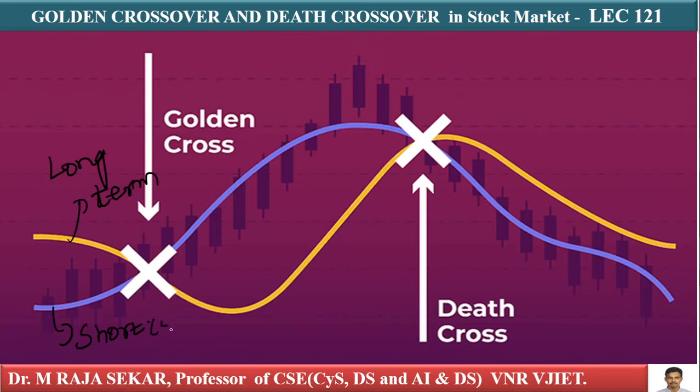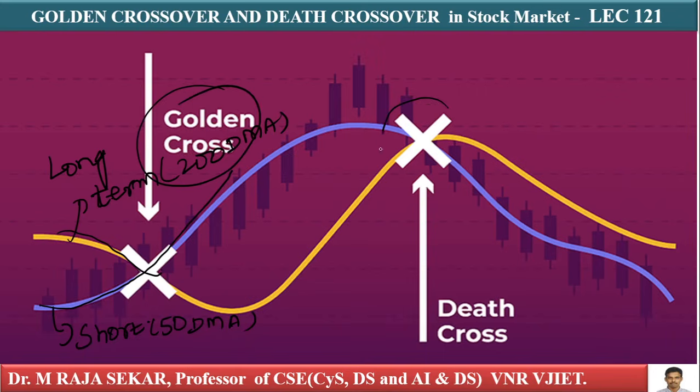Short term means, for example, 15 days moving average. Let me say this is 200 days moving average. Here, your short term moving average is crossing above your long term moving average. Therefore, it is golden crossover.